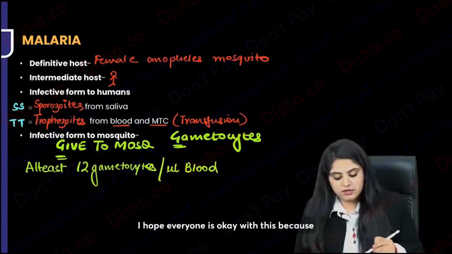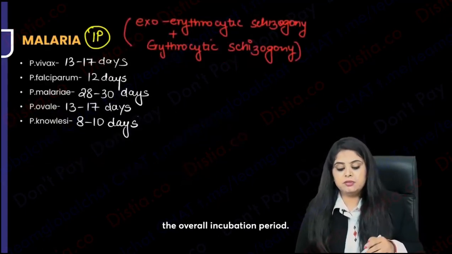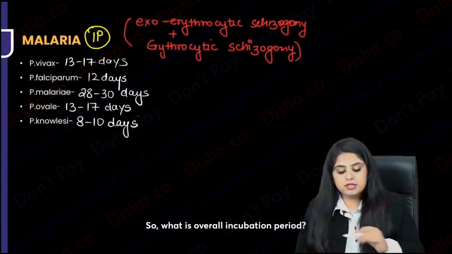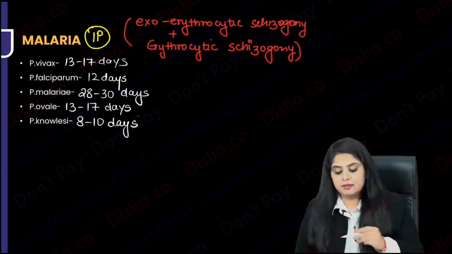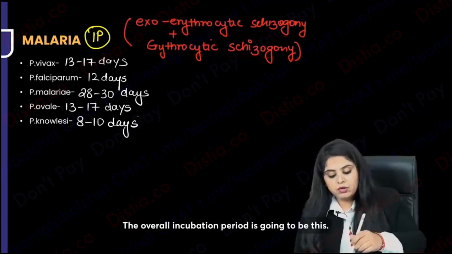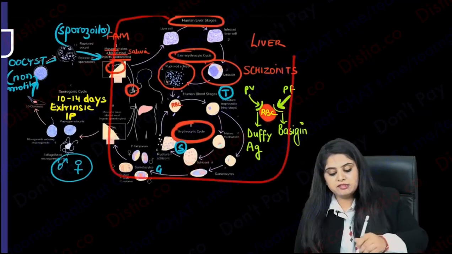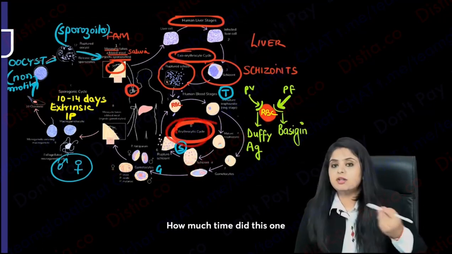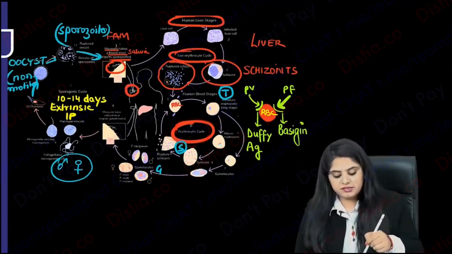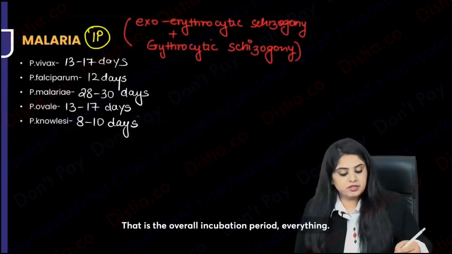I hope everyone's okay with this, because now I'm going to start off with the overall incubation period. So what is the overall incubation period? How much time it took in the liver plus how much time it took in the blood. How much time did this process take in the liver, and how much time did these 1 or 2 cycles of process in the RBCs take? That is the overall incubation period.